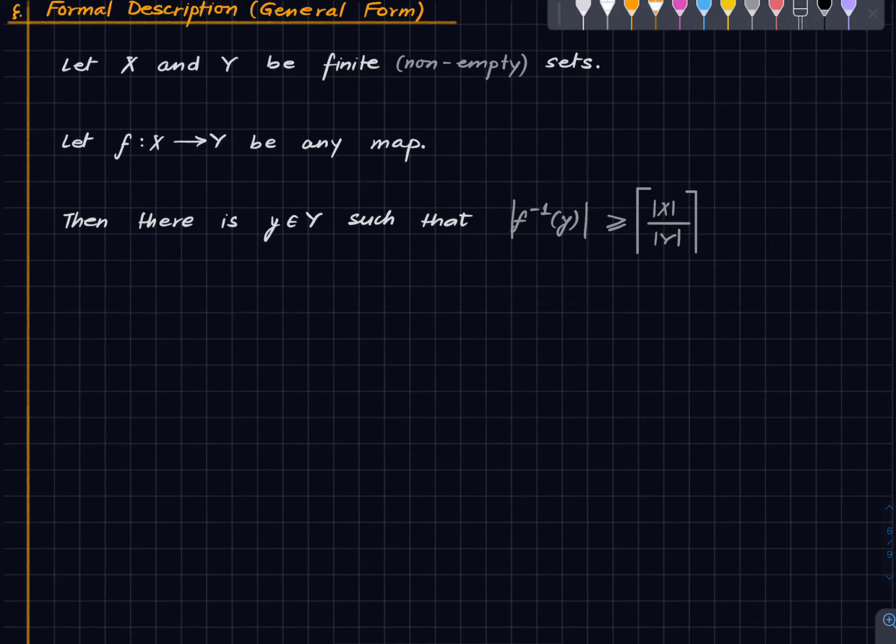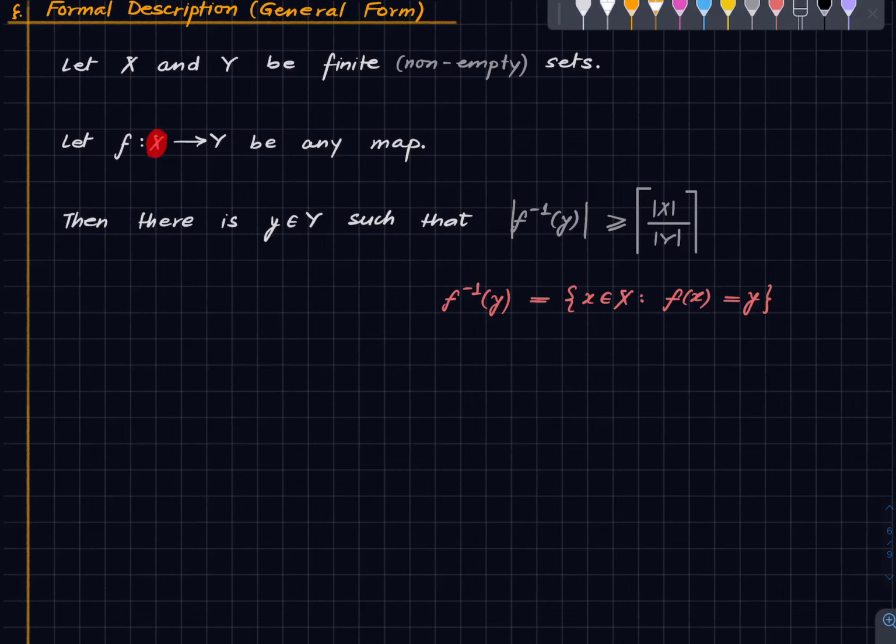And now what is this expression meaning? So recall that F inverse y is supposed to mean all these elements in X which map to Y. Okay. So this is what is being said in the informal version.